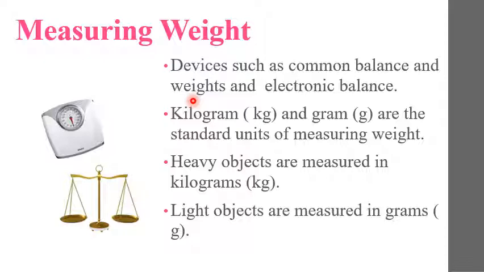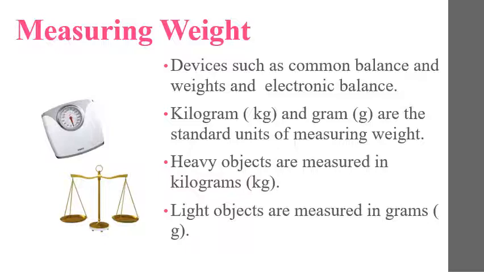And devices, see, this is the common balance, many of you have seen, and this is the electronic balance. Now these all are common nowadays to weigh the mass or to measure the weight of anything.